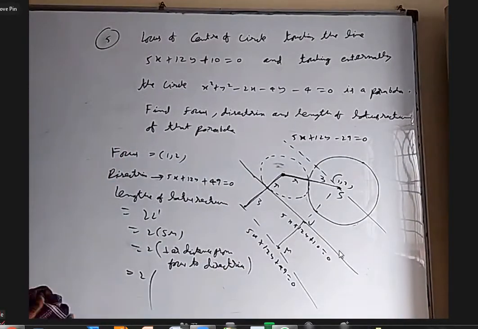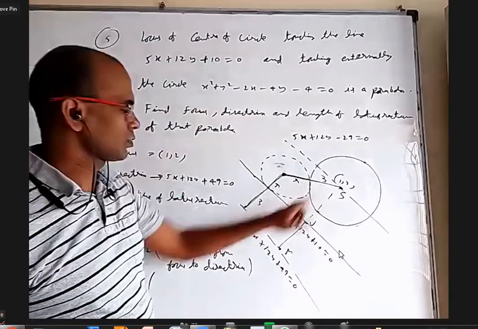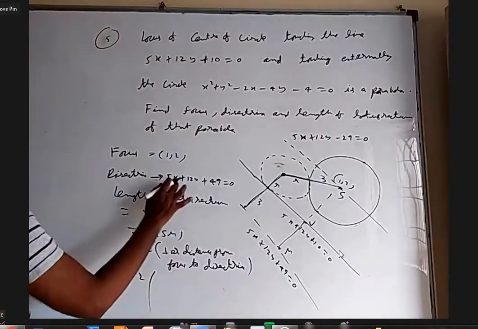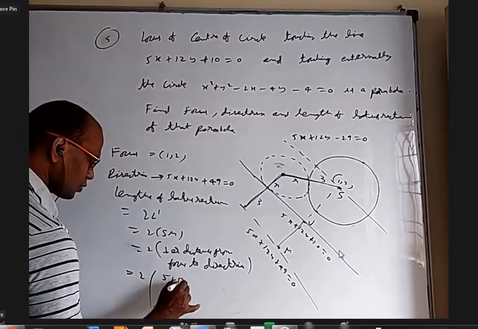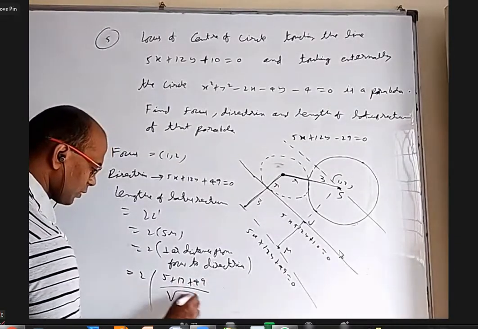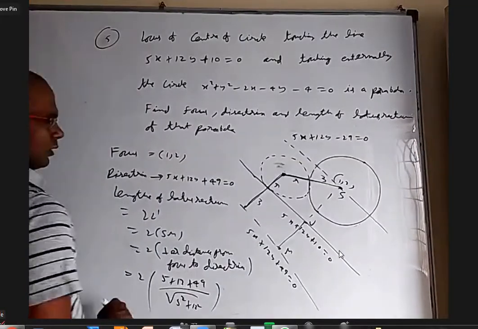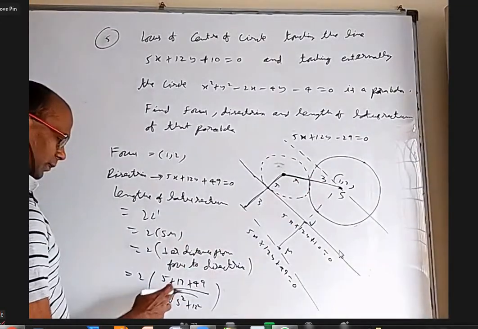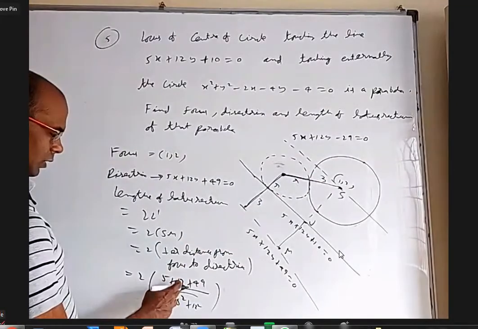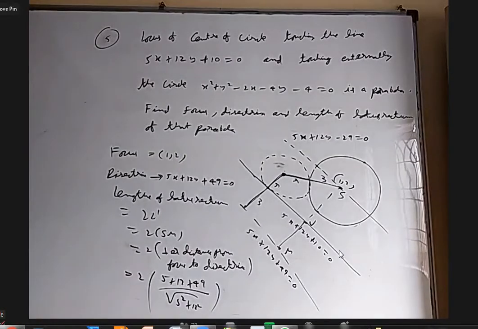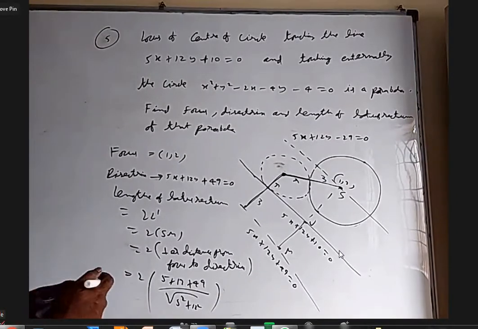So from the focus to the new directrix, what is the distance? This one is (5 plus 12 plus 49) by root over 5 square plus 12 square. I know straight away it is 6, but it's okay. Now this is 13, 52 by 13, 4. 2 4s are 8.